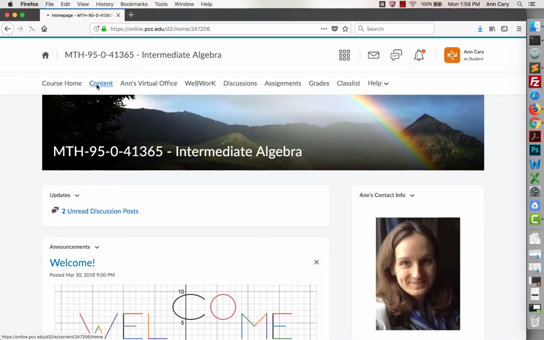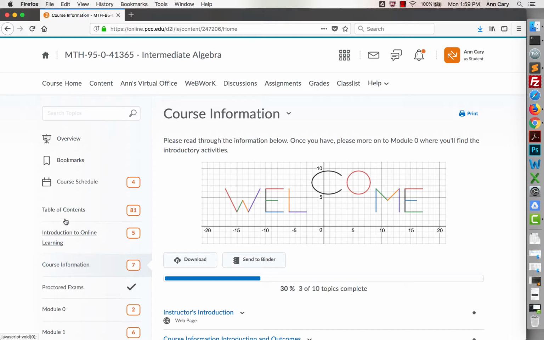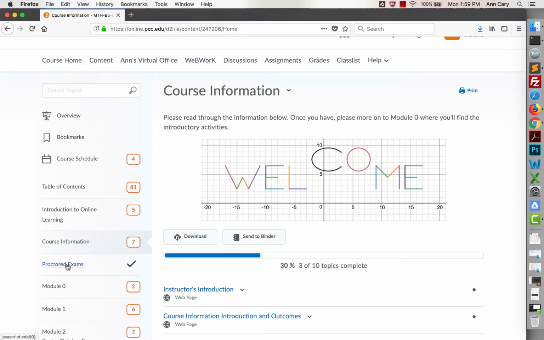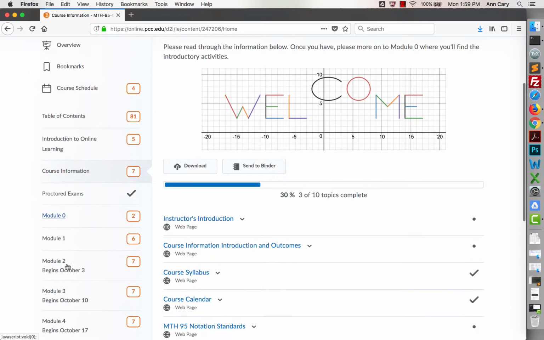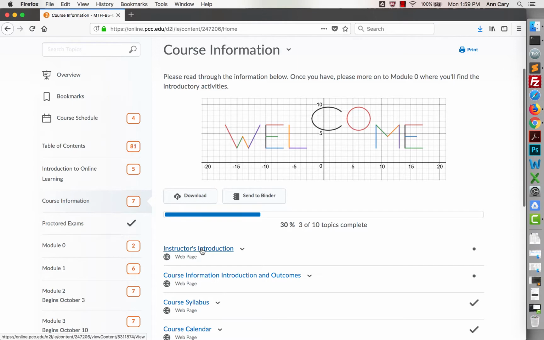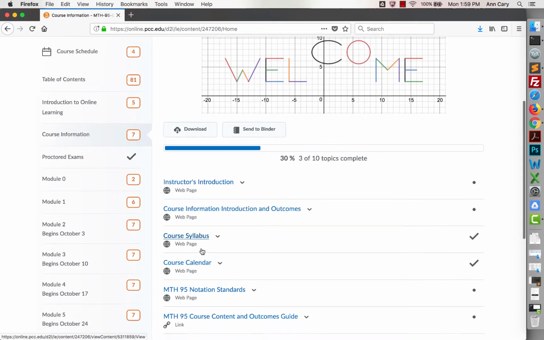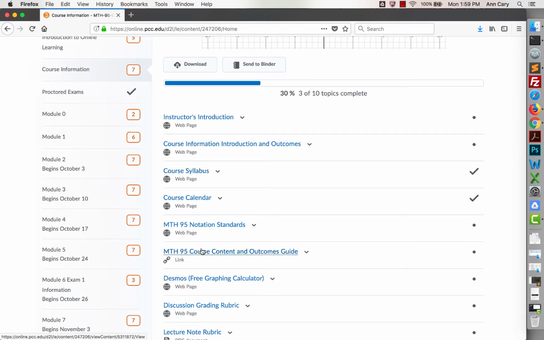Navigating now to content, I'll take you through some key things that you want to make sure you find there. On the left side, we've got a table of contents, which should show everything: an introduction to online learning, which is great, particularly if this is your first online class, our course information, information about proctored exams, and then each of the content modules. So in course information, you'll find my introduction, you'll find our syllabus and our course calendar, some other information and grading rubrics. This is information that you'll want to reference throughout the course.